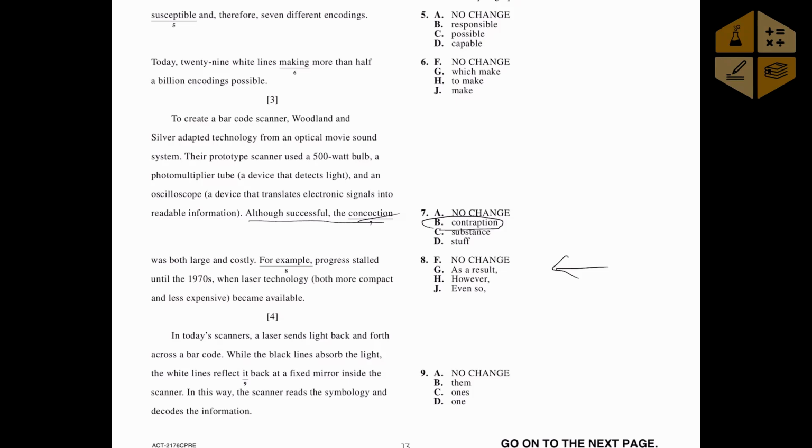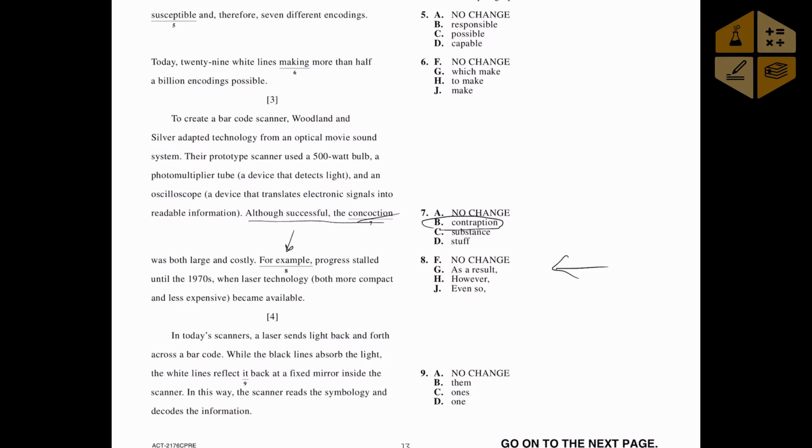So this contraption was both large and costly. For example, progress stalled until the 1970s when laser technology became available. So obviously, as you can tell, this is a transition question. The way that this is written, though, with the phrase for example being in there, or the F no change option, doesn't really make any sense if you think about it. If that transition was going to be right, it would say something like, for example, it was so big it couldn't even fit on a shelf, or it was so costly that the researchers ran out of money. You see, but it doesn't say that.